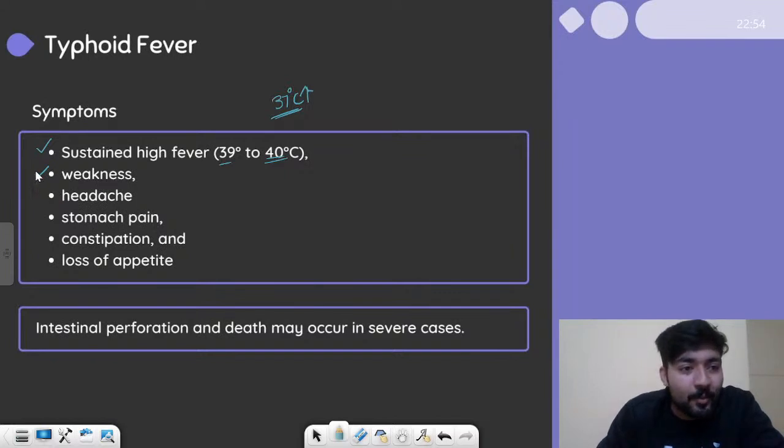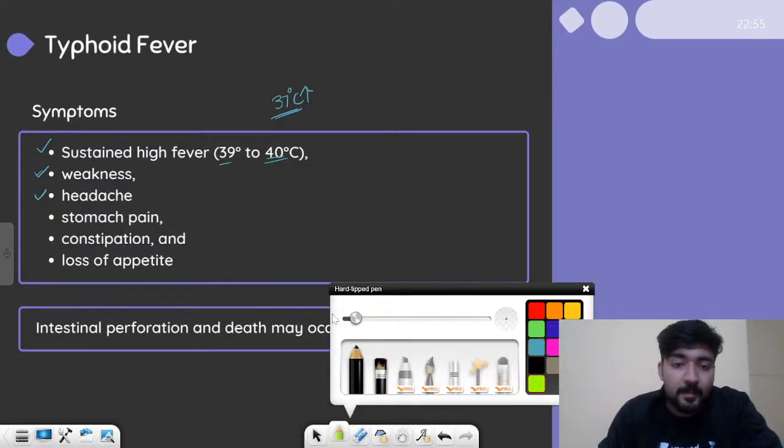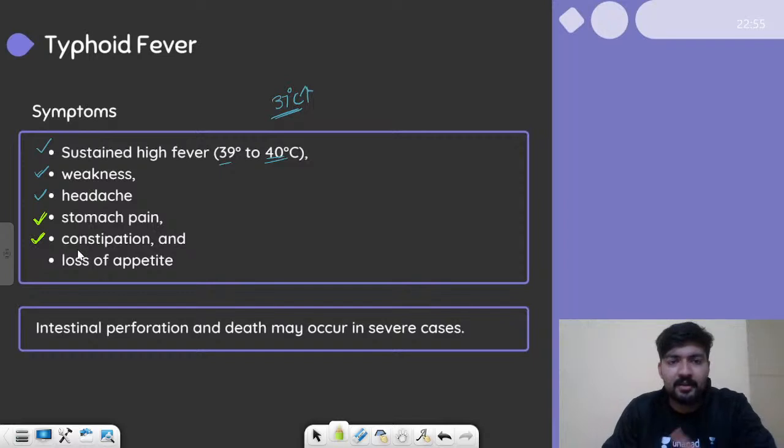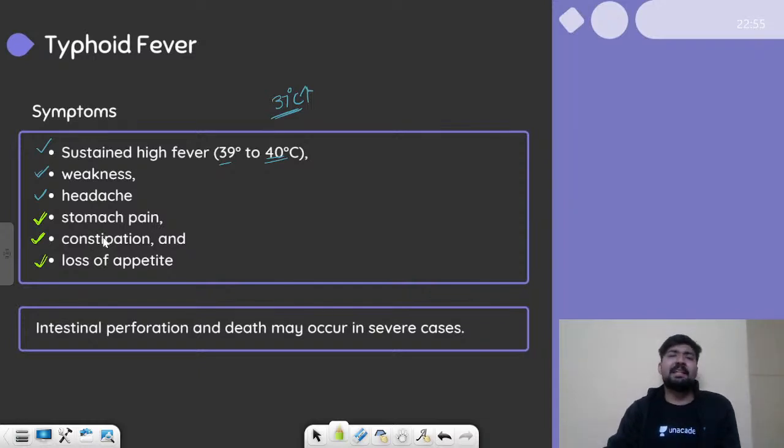So yes, the body will experience weakness and headache as well. So these are the general symptoms. Now these three are the symptoms related to the intestine. Basically, we will experience stomach pain, right? We will experience constipation, where the fecal movement reduces, and loss of appetite. Loss of appetite means you won't feel like eating anything, right? You won't feel hungry. Your hunger will die. So all these are the symptoms related to the typhoid fever.